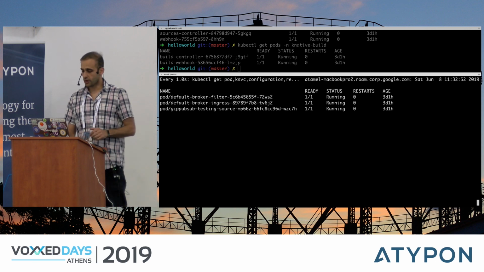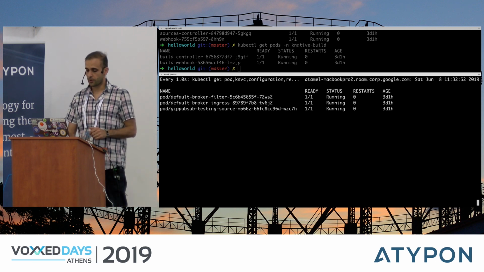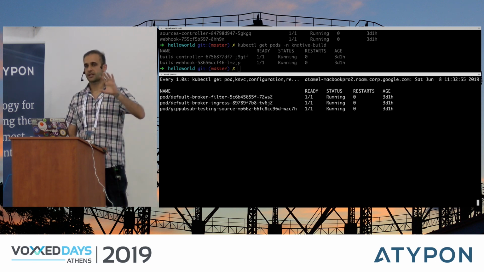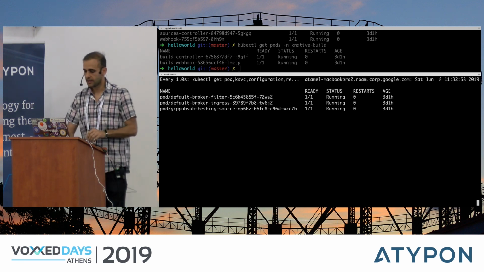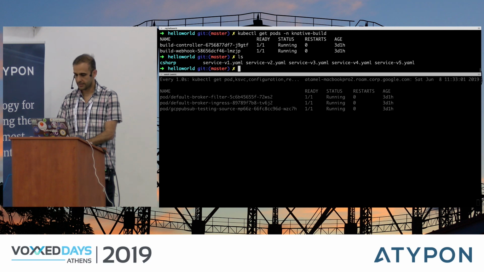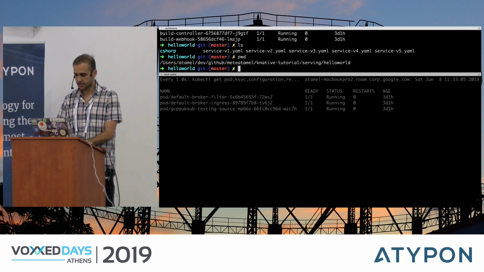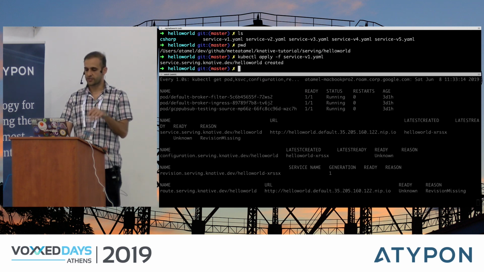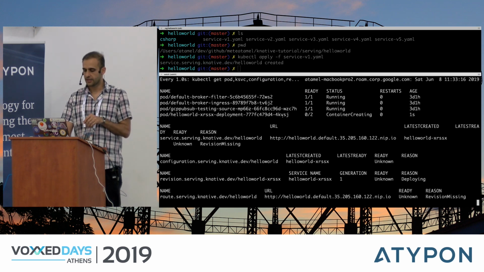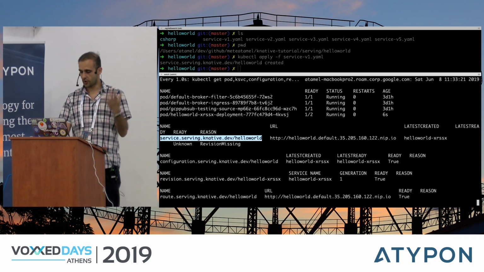First, what you're going to realize is that I already have some pods running. These are pods that I already created for a demo that I'm going to show you later, so you can ignore them for now. But here I am in the Hello World sample, and I already created a service v1 YAML file. So what I'm going to do is kubectl apply service v1. And what this does is it creates a Knative service immediately. And if we come back here, we see that a container is being created. A Knative service is already created.